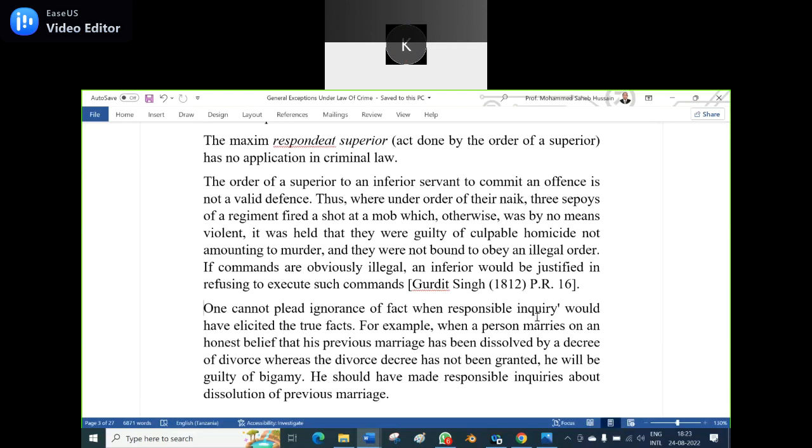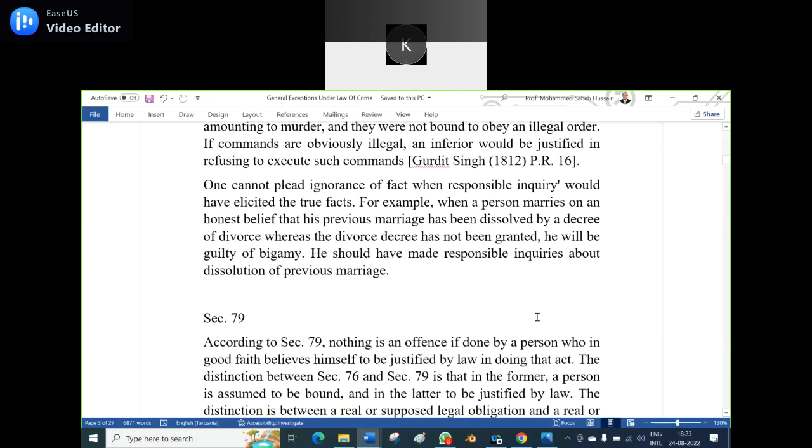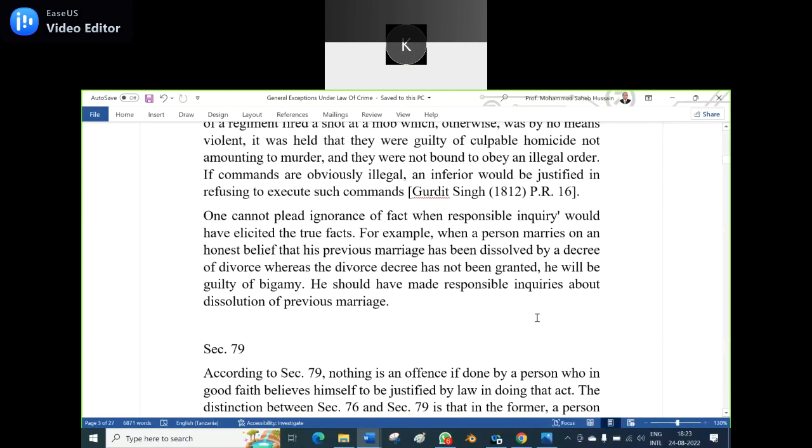They can fire on a violent mob, but they cannot fire on a non-violent mob. If commands are obviously illegal, an inferior would be justified in refusing to execute such command. They can say, no, we don't want to fire on these innocent protesters because they are non-violent. This was held in Gurdat Singh case.